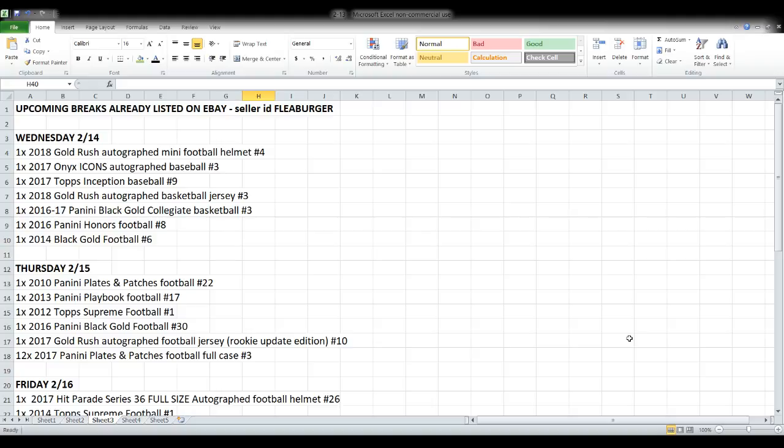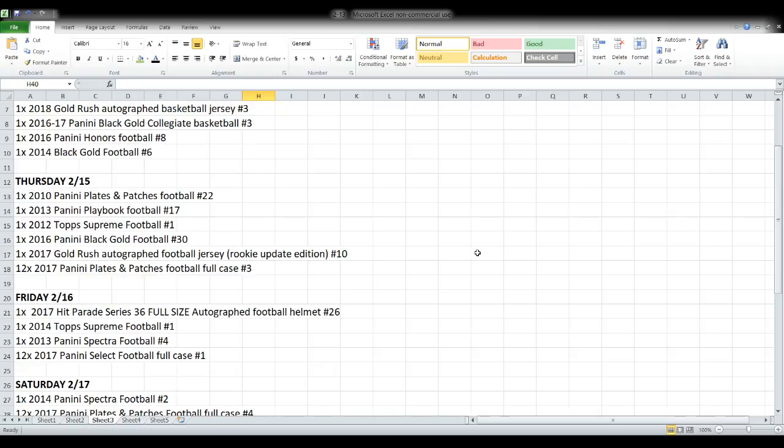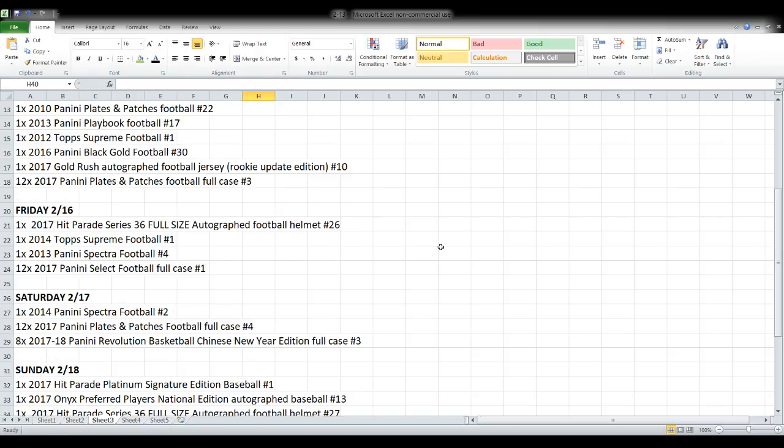So tomorrow night, we've got autographed baseball, autographed mini helmets, some Inception baseball, an autographed basketball jersey, black gold collegiate basketball, honors football, black gold football, the 2014 black gold, 2016 honors. And then, of course, throughout the rest of the week, lots more memorabilia breaks and one-box breaks, as well as a couple of full cases of Plates and Patches football, one of them on Thursday, a full case of Select football on Friday. That's the day it comes out.